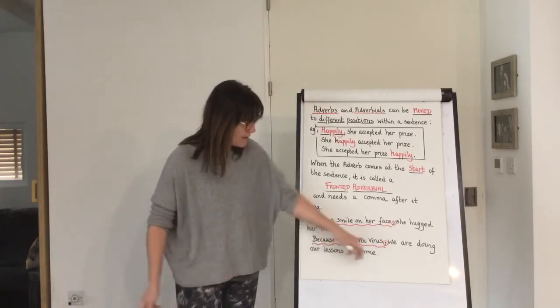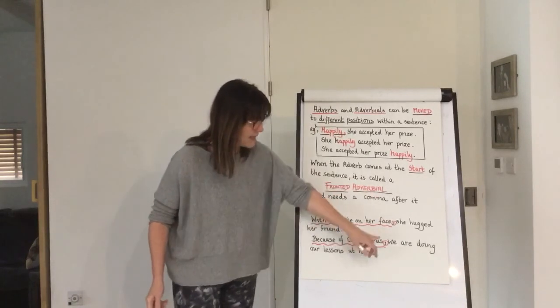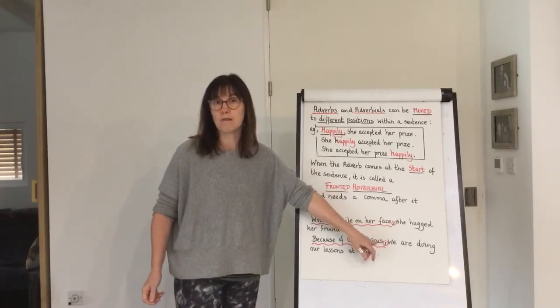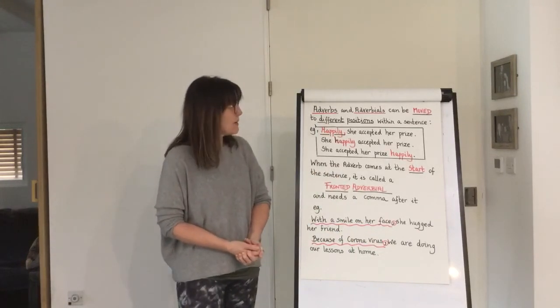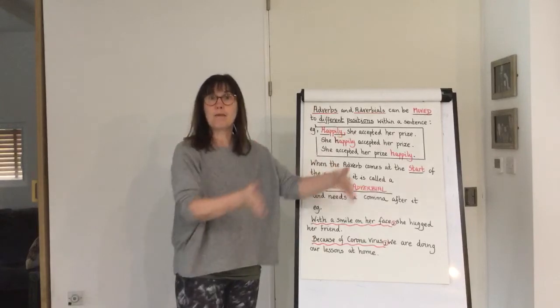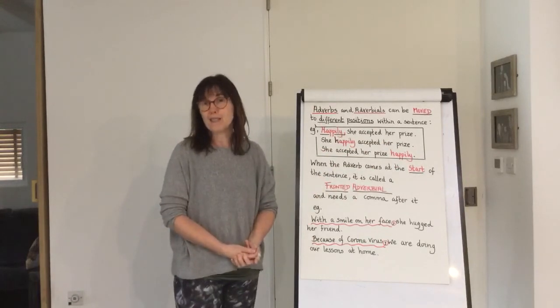It is in the fronted position of the sentence, so it's a fronted adverbial, so it needs to have a comma straight after. Basically, that hopefully has explained about adverbs being able to be moved within a sentence and the rules about fronted adverbials and commas.